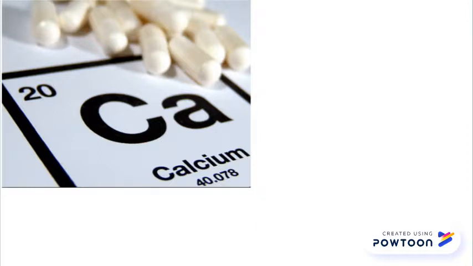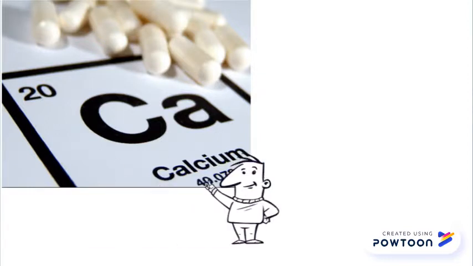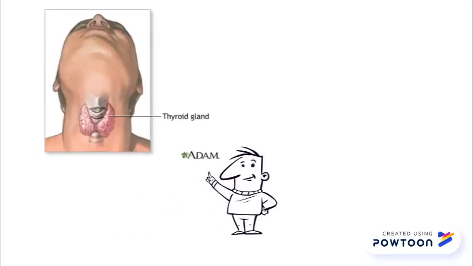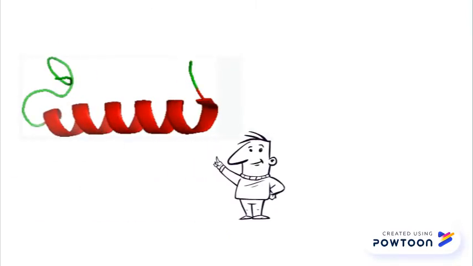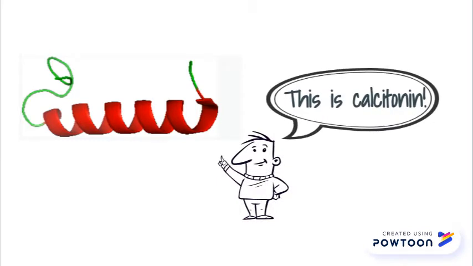Today, we'll focus on calcium and calcitonin. Calcium is the most abundant mineral in the human body, which is essential to good health and survival. The endocrine system is made up of many different glands. The thyroid gland, which is located on the neck, is responsible for the secretion of the hormone calcitonin. Calcitonin is the hormone that is produced in the thyroid gland by parafollicular cells. It is responsible for regulating calcium and phosphate levels in the blood, keeping homeostasis in the body.